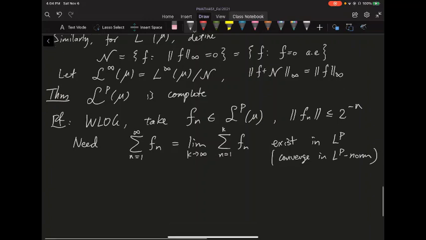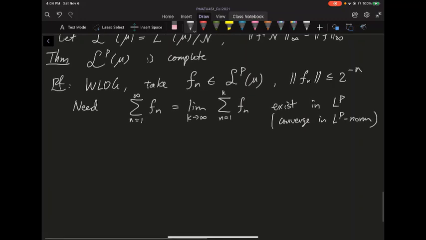We're not only saying the pointwise convergence, but also the p norm convergence, okay? Similar to what we did before, let's call this big F_k the kth partial sum. And then let's do something similar for the absolute value. Let's say h_k is the kth partial sum of the absolute values of these f_n.